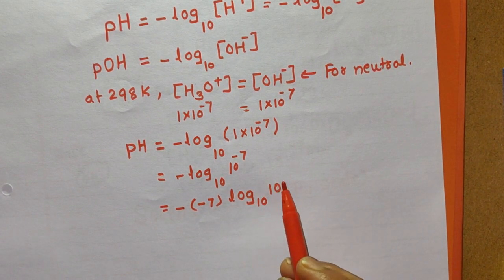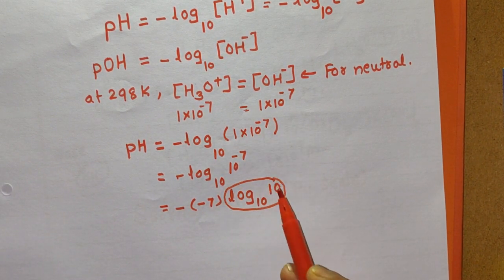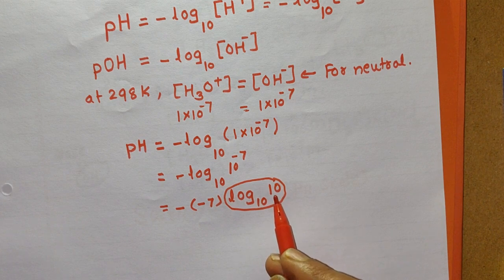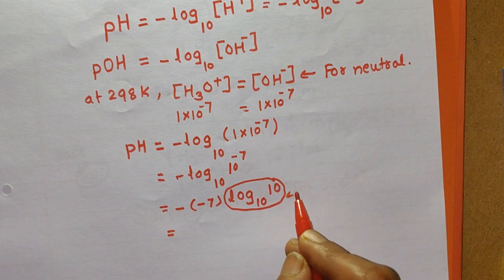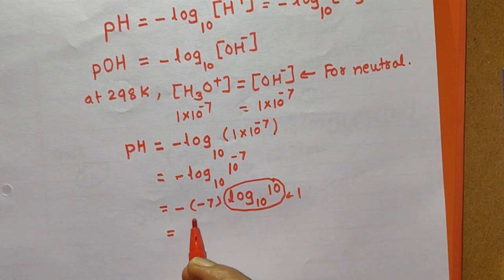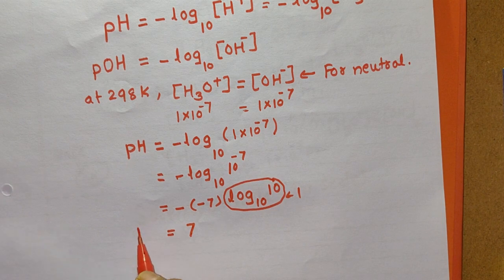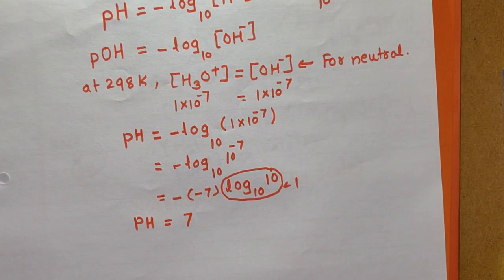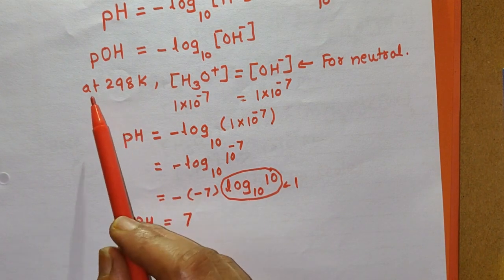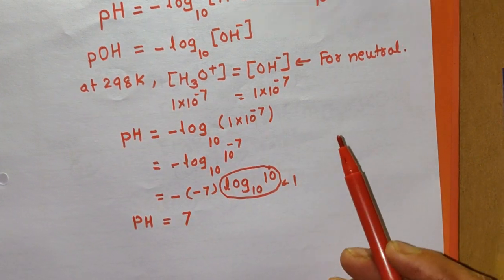What is log of 10 to the base 10? Log of 10 is 1. The characteristic is 1 and the mantissa is 0. So it is equal to 1. And so you can write minus of minus 7, that is plus 7. So pH is equal to 7 for a neutral solution when the temperature is 298 Kelvin.